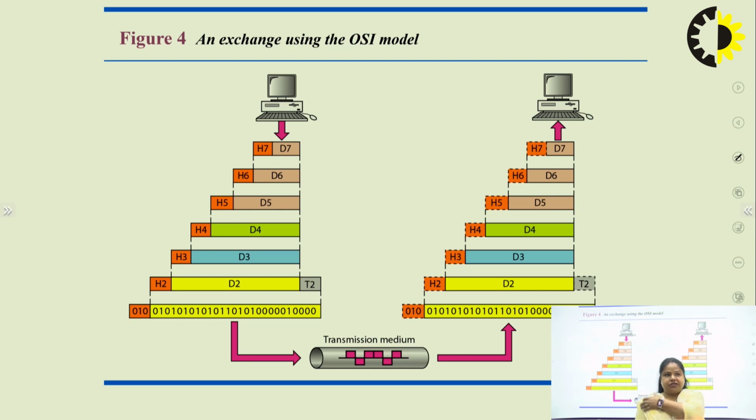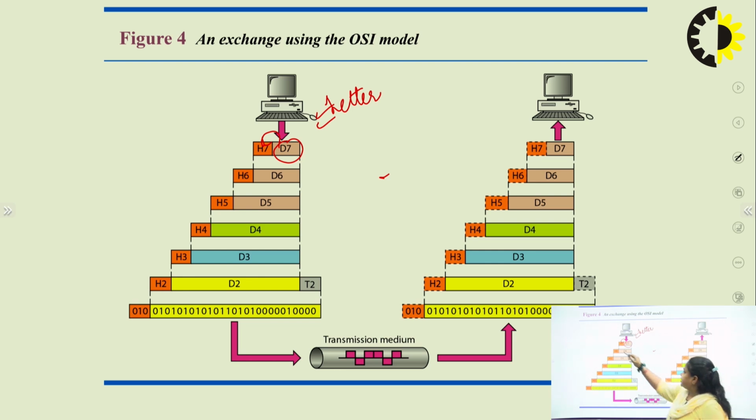Whenever we are exchanging data from the upper layer to the lower layer, remember one thing. Suppose there is a sender, it generates the letter. When it generates the letter, that particular data is encapsulated by the header of the 7th layer. Whenever the packet comes to the next layer, it is always encapsulated by the header of that particular layer.